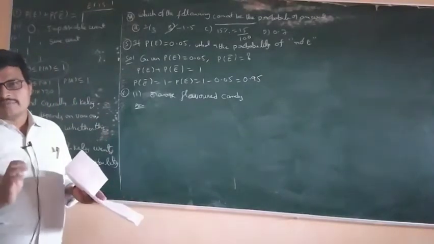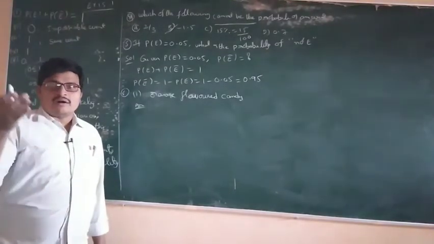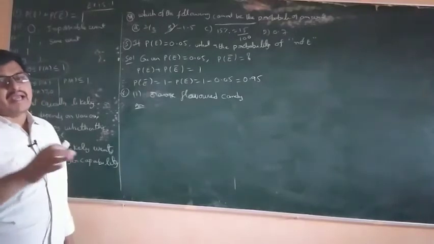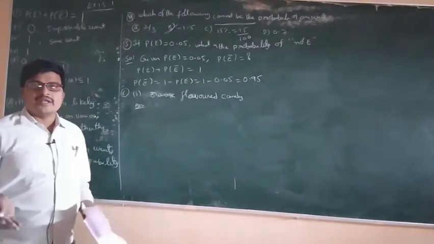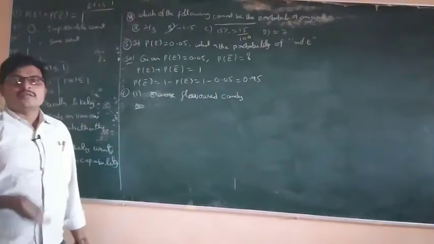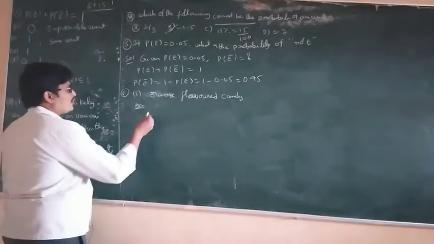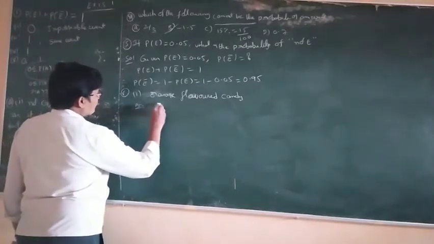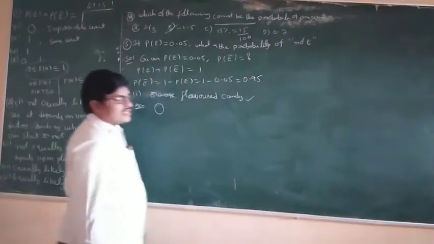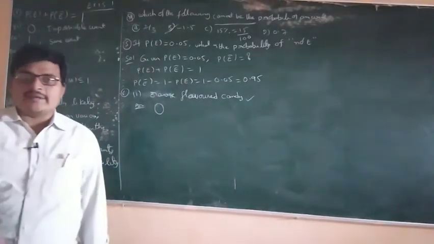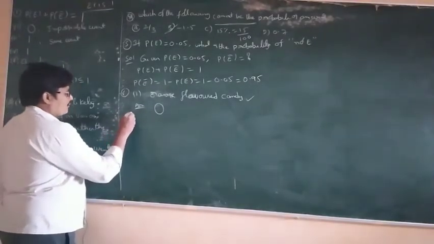It is impossible, an impossible event, because there is no orange flavored candy in the bag. So how can Malini take an orange flavored candy? The probability of an impossible event is equal to 0. So the first answer is 0, because the orange flavored candy is an impossible event as the bag does not contain orange flavored candy. Okay. Second one.